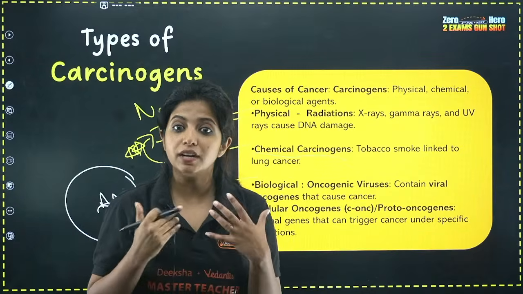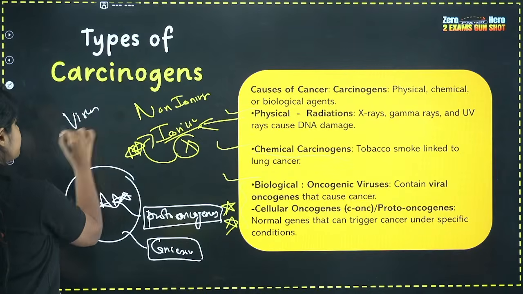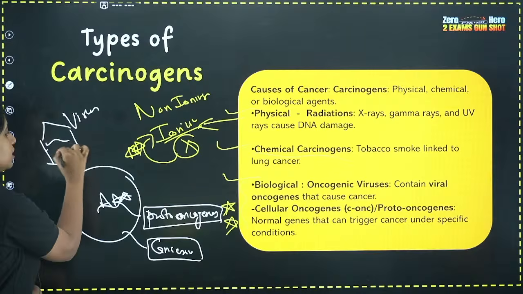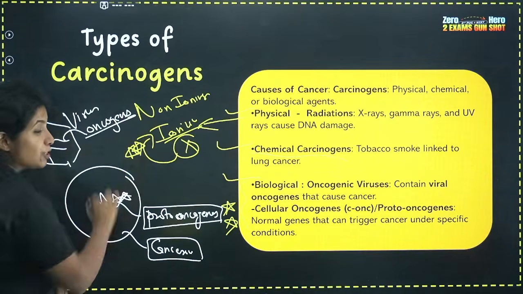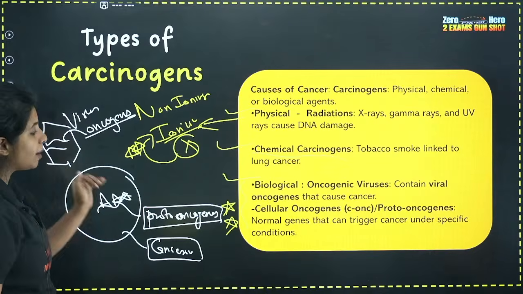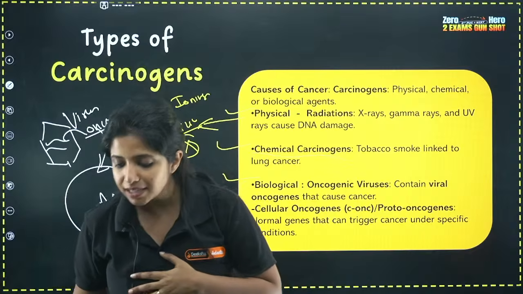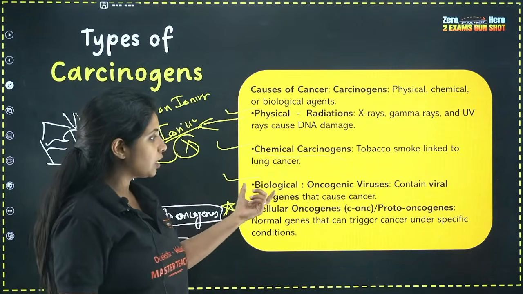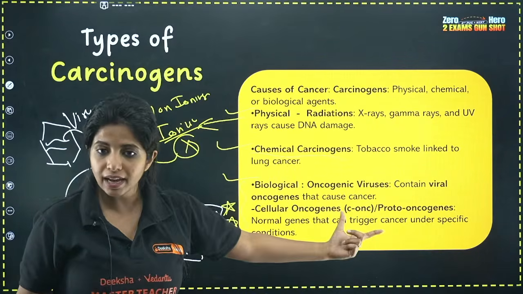Apart from that, you might have heard about some viruses that cause cancer. These viruses carry some genes, which are known as oncogenes, as in cancer-causing genes. So when these viruses affect us, they can transfer these oncogenes into us, and this can also turn a normal cell into a cancerous cell. So biological carcinogens include oncogenic viruses, which contain viral oncogenes that can cause cancer.